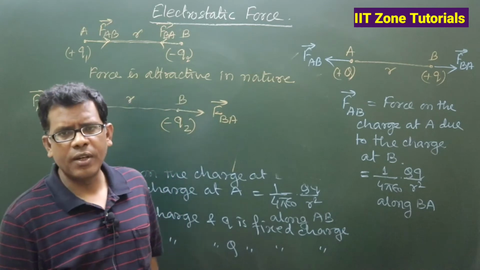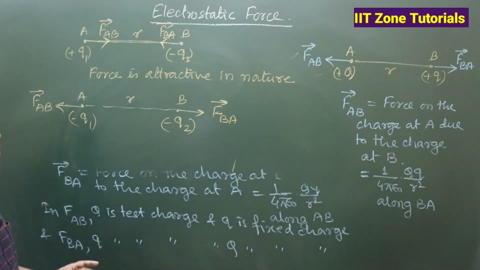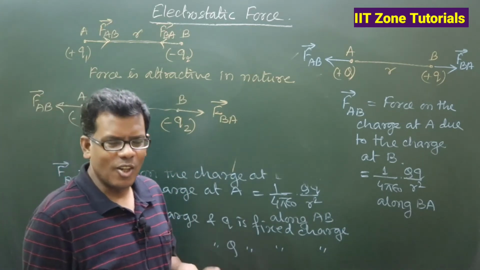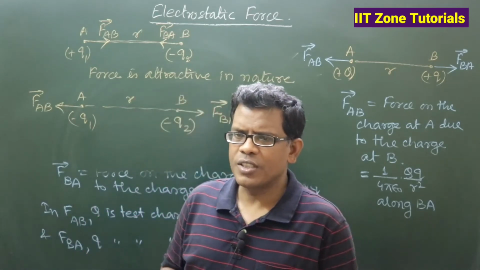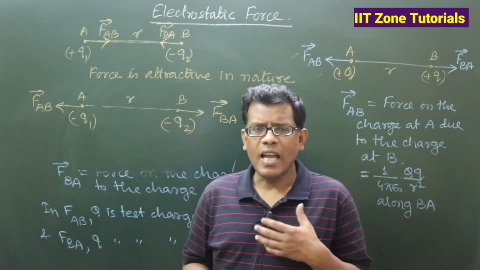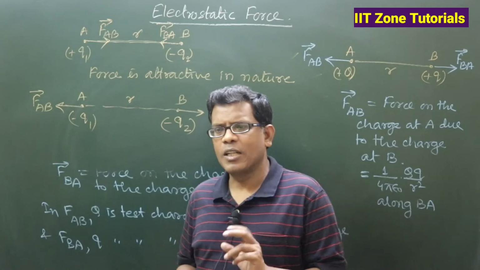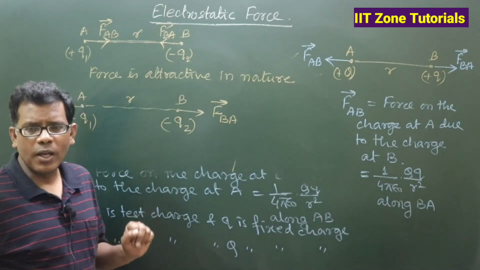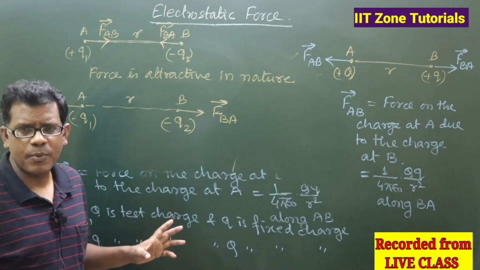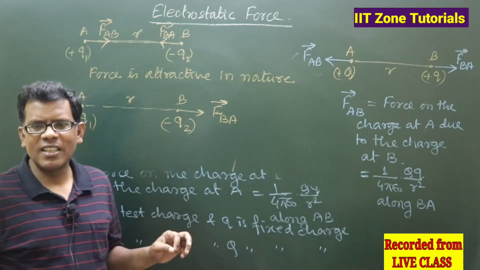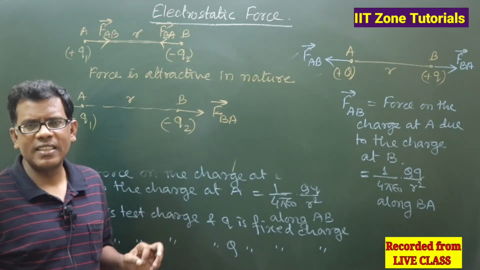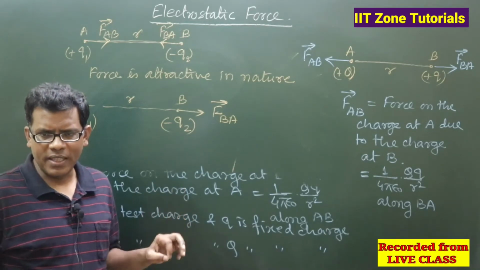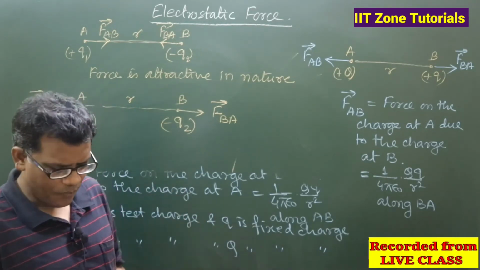Between one positive and one negative, or a force between two negatives, the logic and the concept of defining force will be absolutely the same. That means out of the two interacting charged particles, one will be treated as the test charge particle, whereas the other one will be treated as the fixed charge particle. Is that clear?